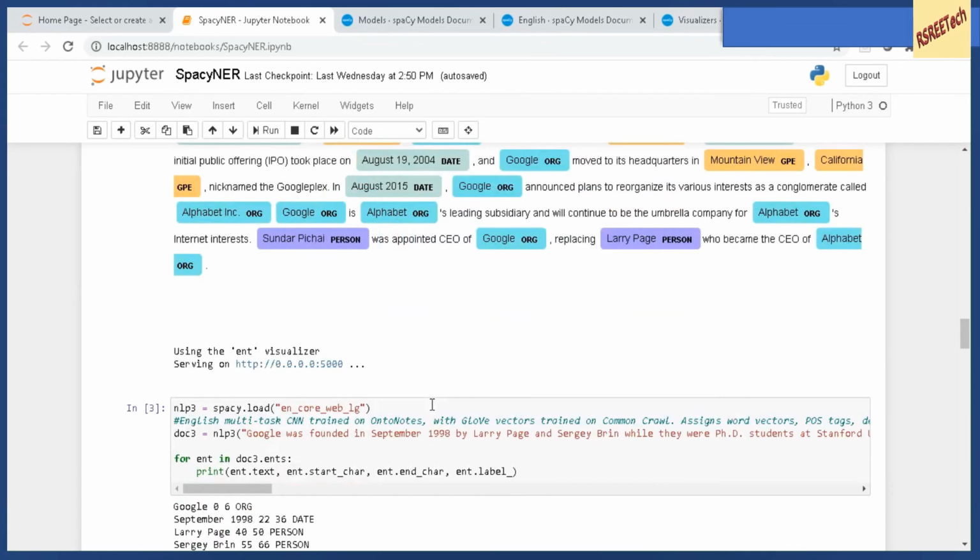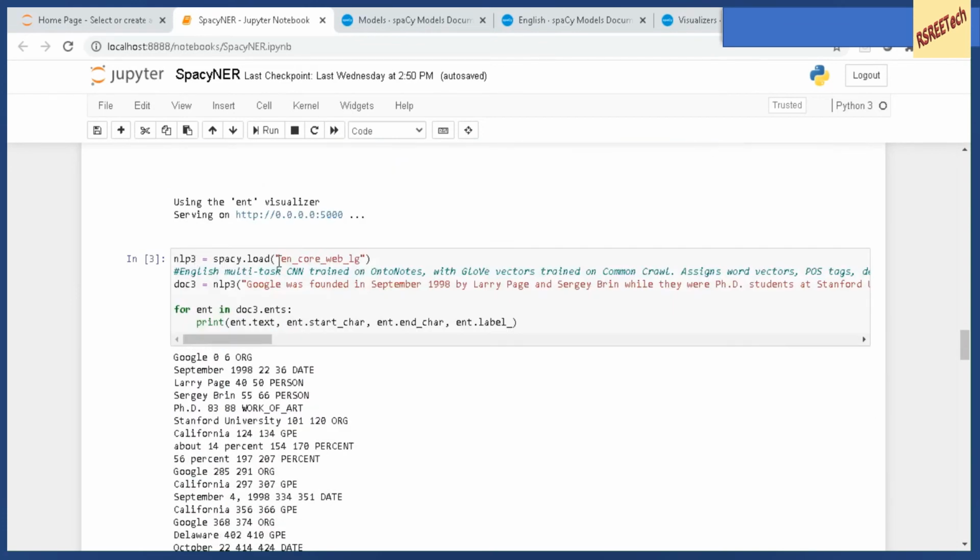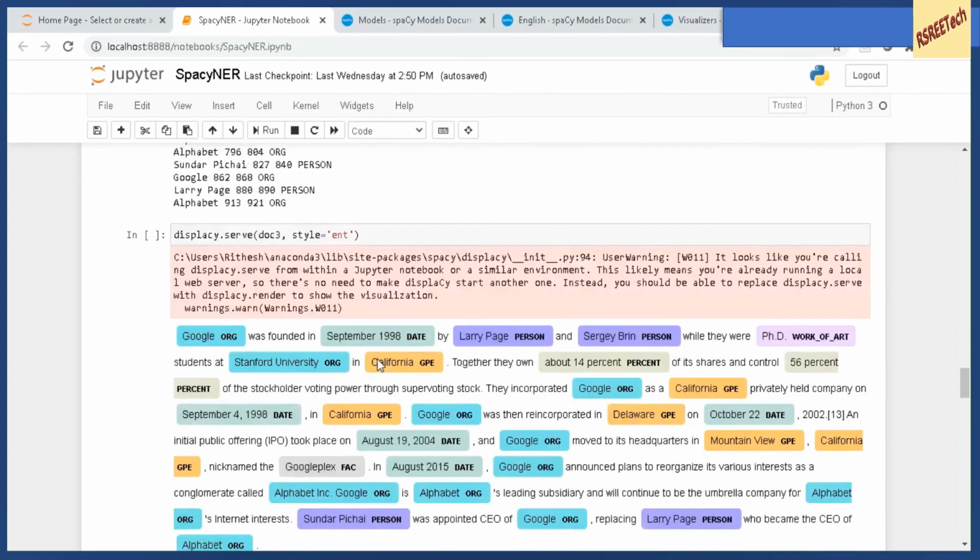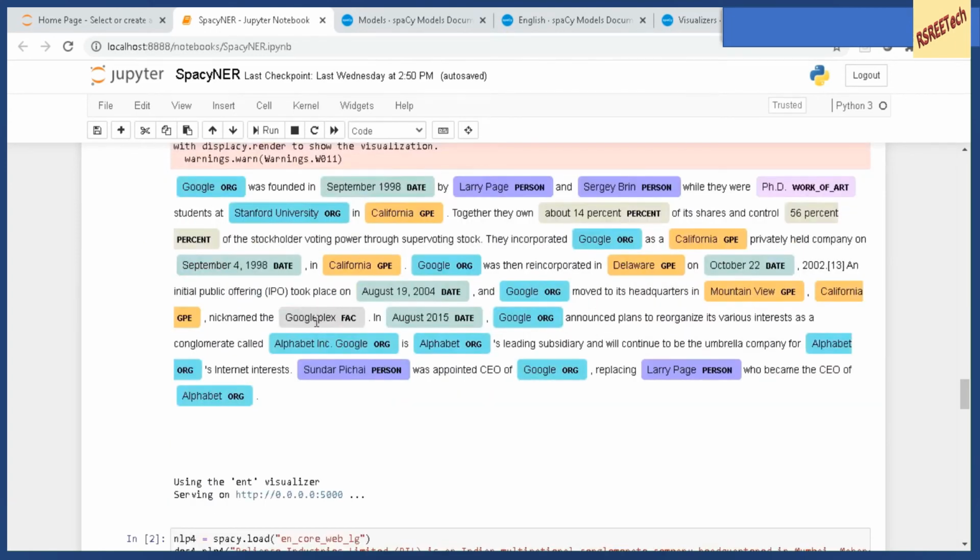Now let us go to the large model. So here I have loaded the large model and I create a pipeline and I pass the same text to the pipeline and I print out the entities. Now if you look at this particular model, you will see that Googleplex has been recognized as a building. Basically FAC stands for names of buildings, airports, etc. So here it is identified correctly and the rest of the things are also identified properly.